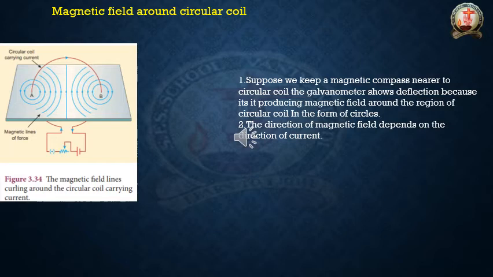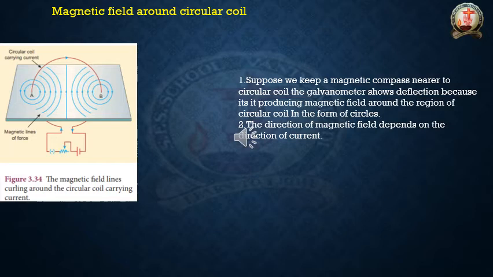The direction of the magnetic field is top, that means anti-clockwise. And at point B, the direction of the magnetic field is clockwise. Please observe clearly. At point A, the direction of the magnetic field is anti-clockwise.